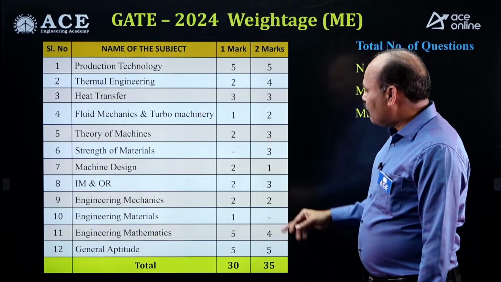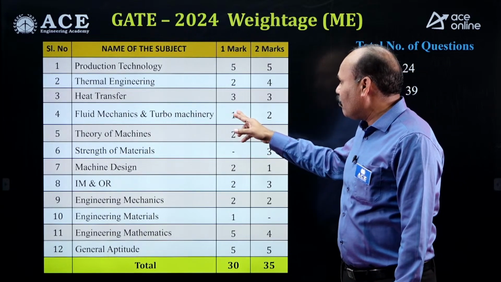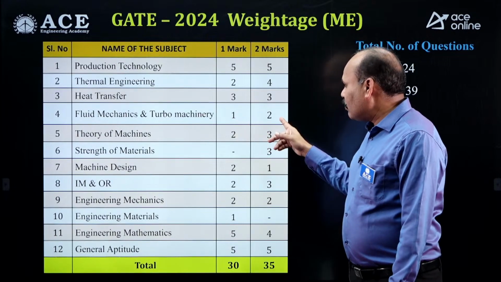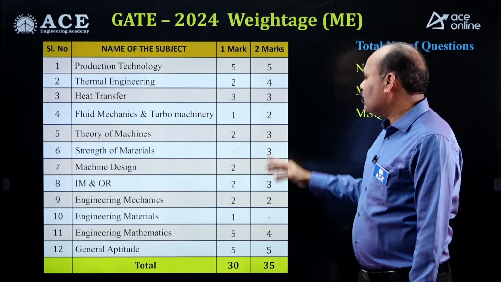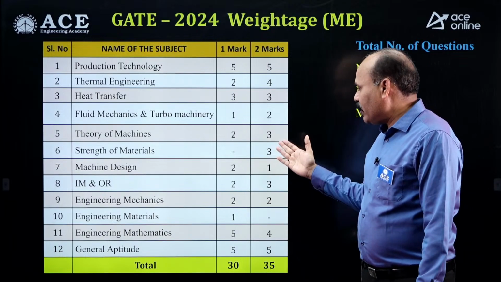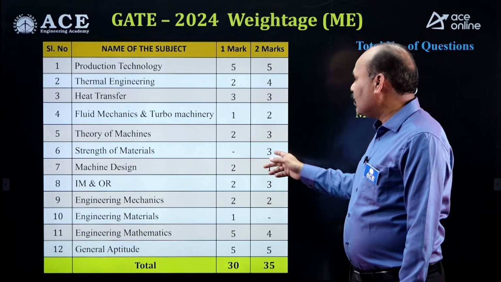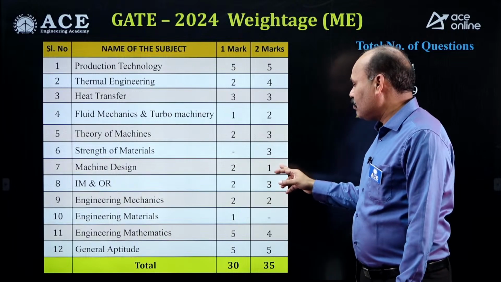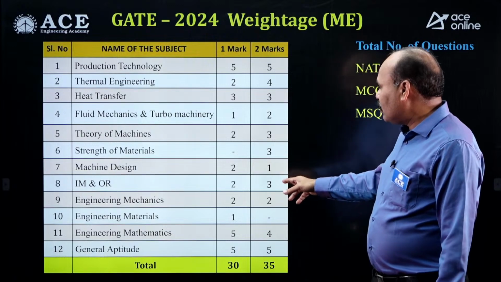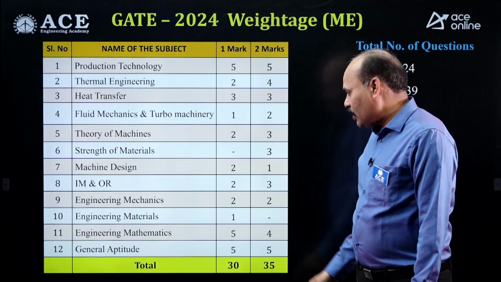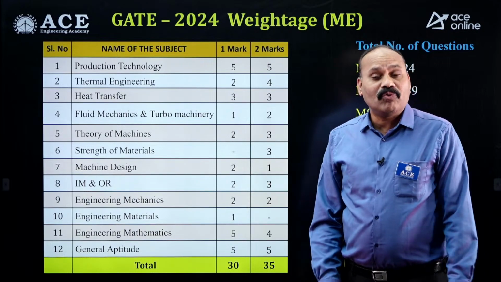In fluid mechanics and turbo machinery, there are 2 questions of 2 marks and 1 question of 1 mark, so the weightage is 5 marks. Theory of machines has 3 questions of 2 marks and 2 questions of 1 mark, a weightage of 8 marks. From strength of materials, 3 questions of 2 marks. Machine design had less weightage this time, only 4 marks. IM and WAR has 3 questions of 2 marks and 2 questions of 1 mark. Engineering mechanics has 2 questions of 2 marks and 2 questions of 1 mark.